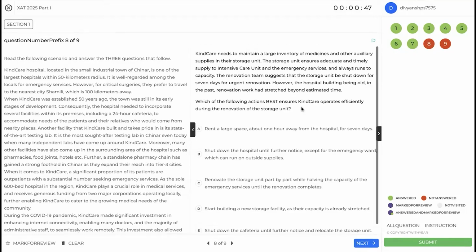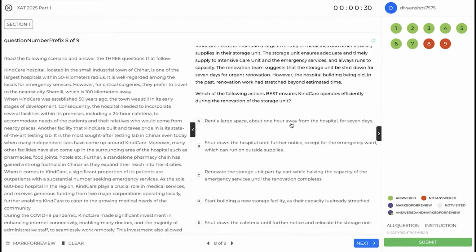Moving on. Need to maintain a large inventory. The renovation team suggests that the storage unit be shut down for 7 days for urgent renovation. The hospital building being old, past renovation work has stretched beyond estimates. Which of the following actions ensure that Kind Care operates efficiently during the storage renovation period? Rent a large space about 1 hour away? No, makes no sense.